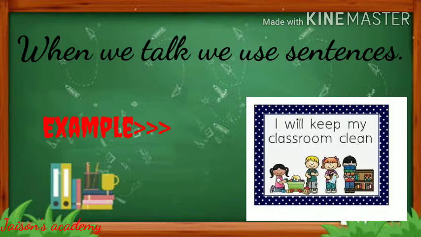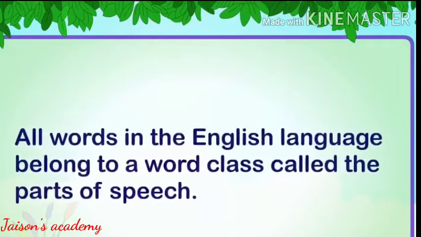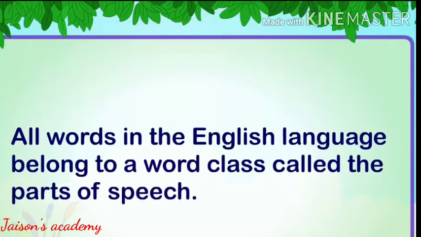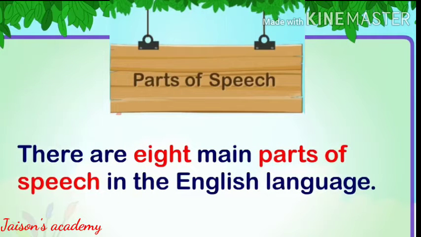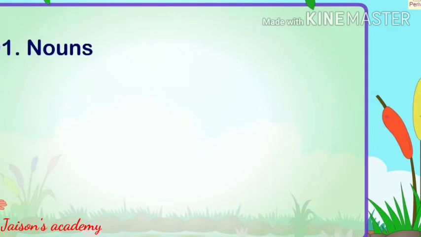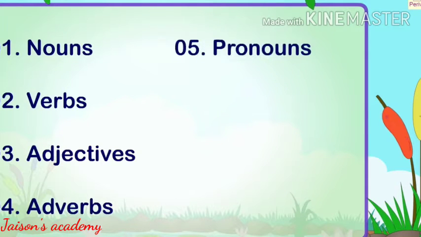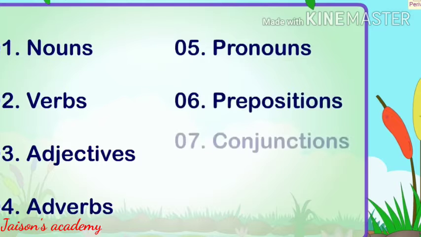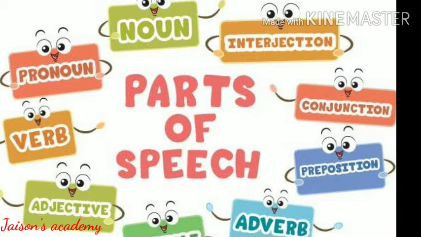The words used in a sentence fall into 8 parts of speech. All words in the English language belong to a word class called the parts of speech. There are 8 main parts of speech in the English language. They are nouns, verbs, adjectives, adverbs, pronouns, preposition, conjunction and interjection.